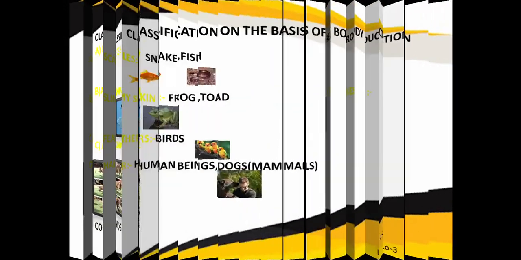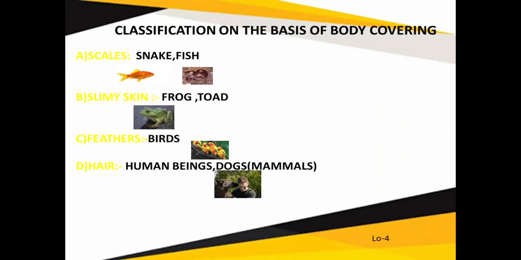So coming to the next category, now is the classification on the basis of body covering. So animals are grouped on the basis of covering. Some animals like snake, fish have scales on their body. Crocodiles also have scales on their body, and the scales protect themselves. Next, frog, toad have a slimy skin, and that helps in providing protection. Next, birds have feathers on their body which help to protect. Similarly, human being, dog, horse have hair on their body which provides protection.